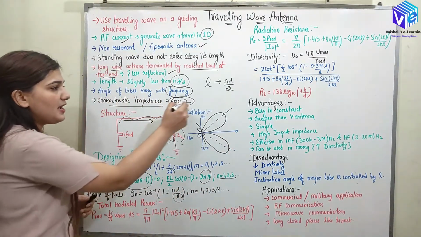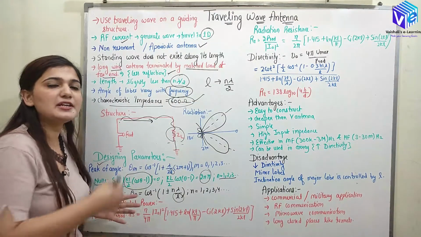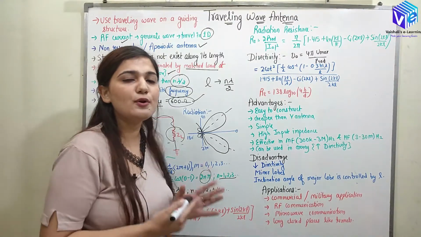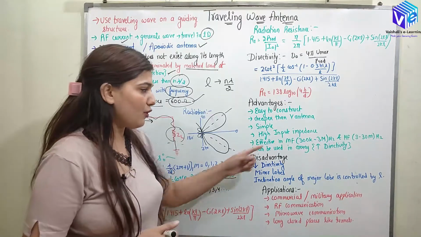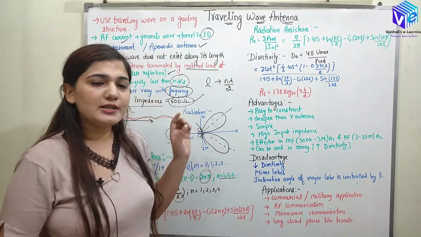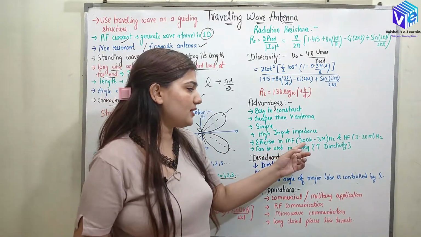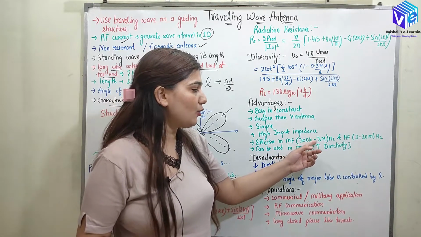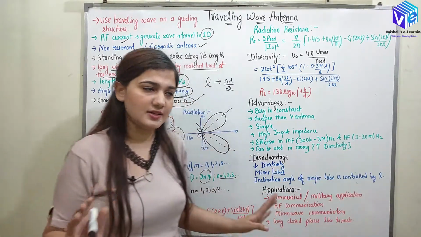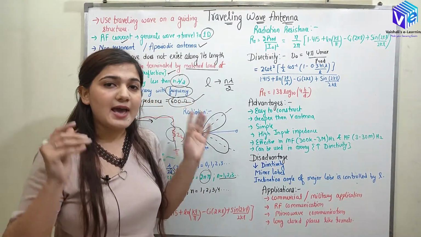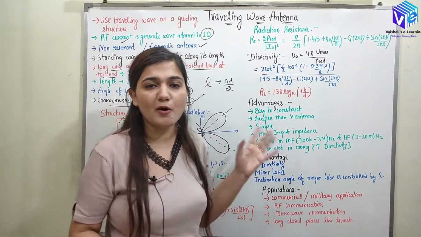So it is cheaper than the V antennas and it is simple to construct as well. Now we will be having high input impedance. You can see it is 600 ohm, so it would be easier to match any input to this antenna. There would be no losses at the input side, or the losses at the input would be negligible, because the input impedance is so high. So it is effective in the medium frequency as well as high frequency. In the medium frequency, it operates from 300 kilohertz to 3 megahertz, and in high frequency from 3 to 30 megahertz it can operate very easily.